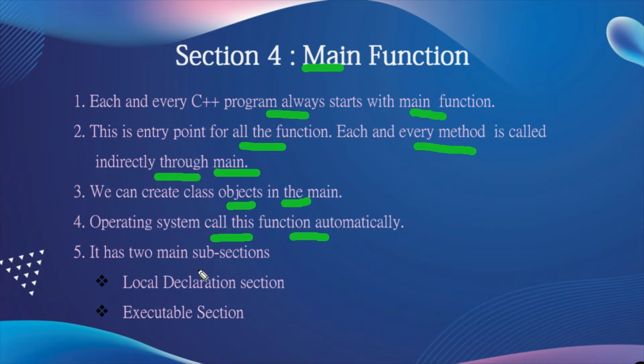It has two main subsections, local declaration and executable section. Local declaration means we can declare the local variables, methods, and functions which can be used in that function only. The executable section is within the specified curly braces, which are the block of that function. With the help of those executable statements we can call the global methods, global variables, and input and output statements. Those can also be specified in this section.